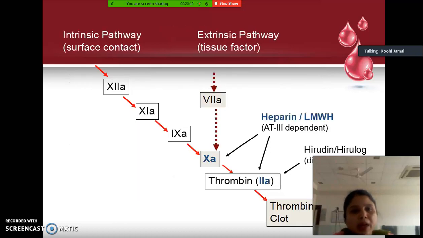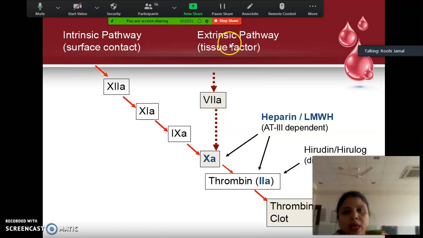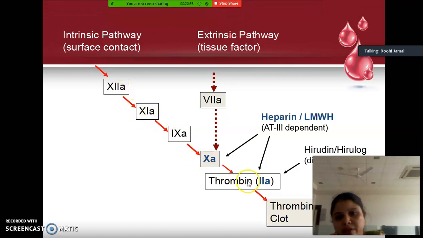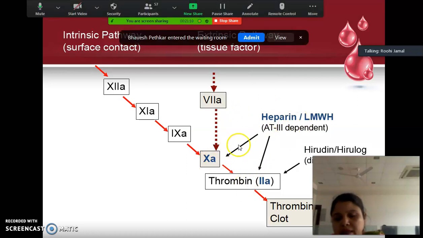As you can see in this pathway, this is your intrinsic pathway, this is your extrinsic pathway. Okay, in the intrinsic pathway, 12A to 11A, all this we have read. Okay, so see what is mentioned here. This is your heparin. Heparin binds with antithrombin 3 and inhibits factor 10A and thrombin. Okay, as a result there is no formation of the clot.